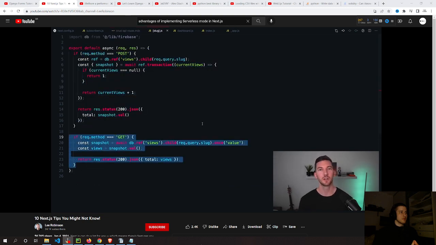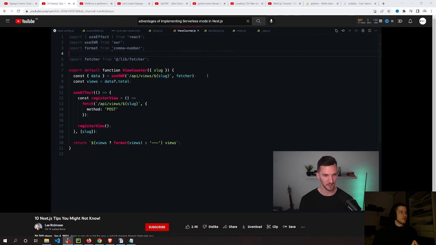But if I call it with a get, I actually want to fetch the view count. So look at this view counter component I have. You'll see I'm making a request here for a get, which has a different behavior than when I call it here with a post. The eighth is setting response HTTP headers for both API routes and serverless functions.